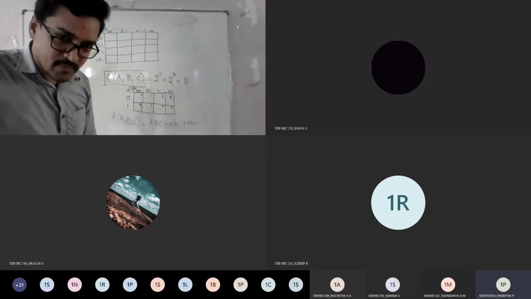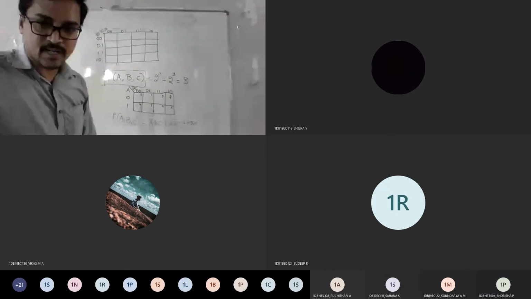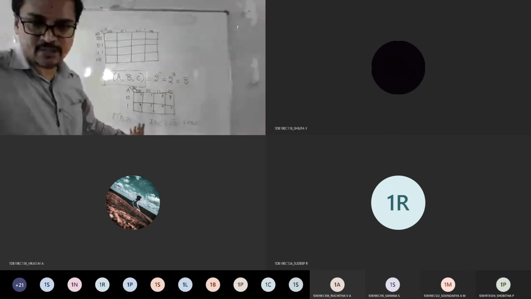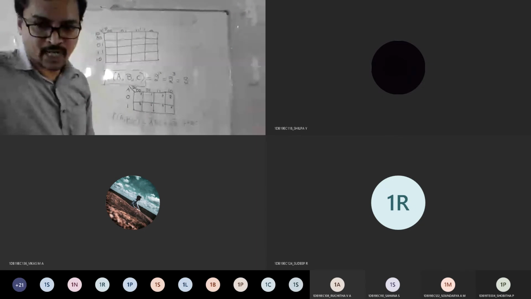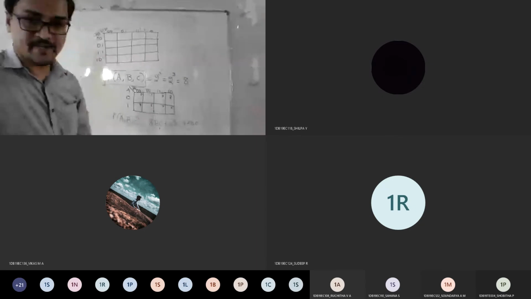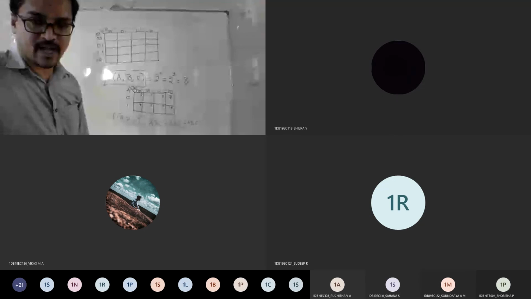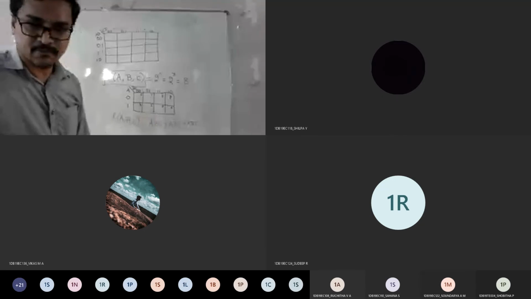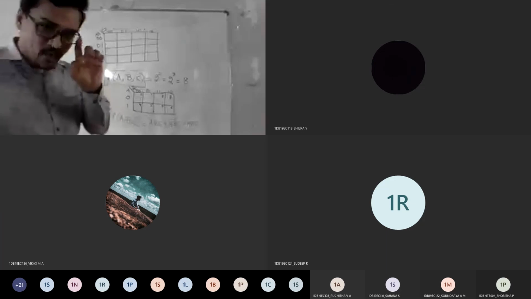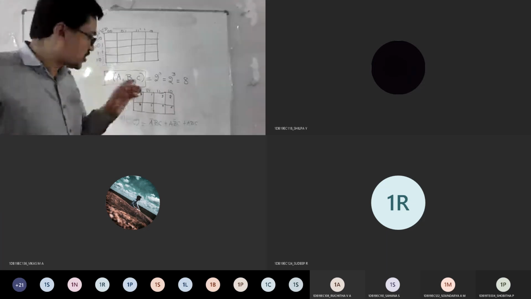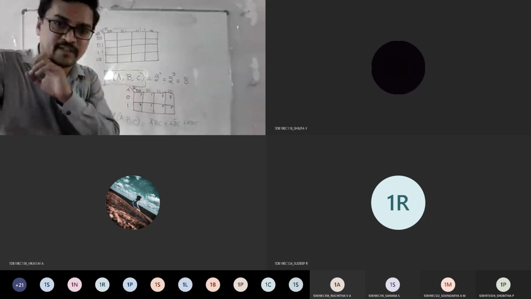SOP. Good. So this is in SOP form, right? For this, they will ask you to minimize the expression using K-map. I'll repeat: the function of 3 variables is given, and they will ask you to minimize using K-map. Earlier, what you used to do was check out the missing term, multiply, and simplify, right?